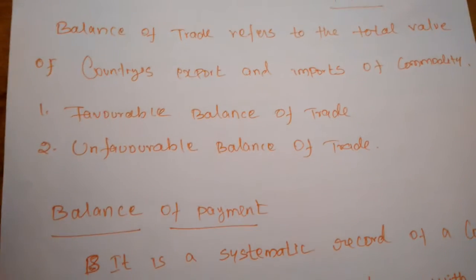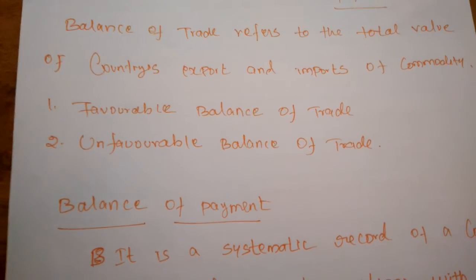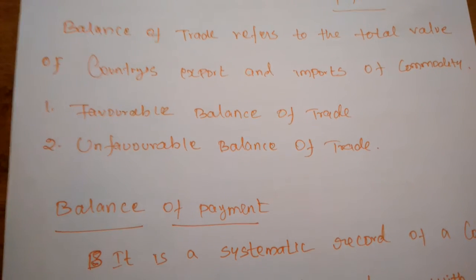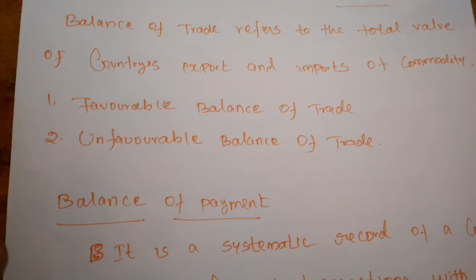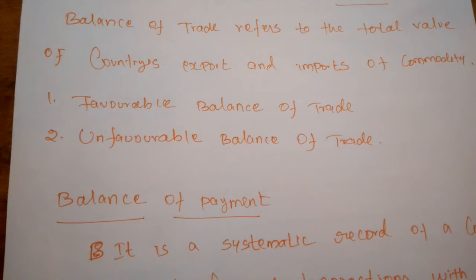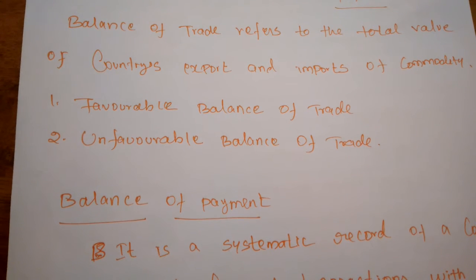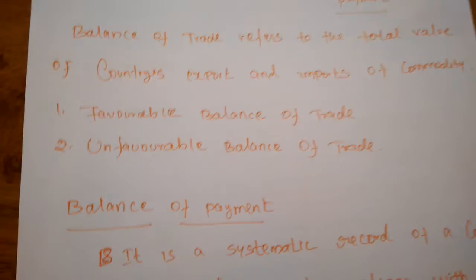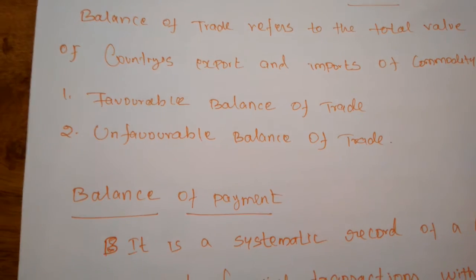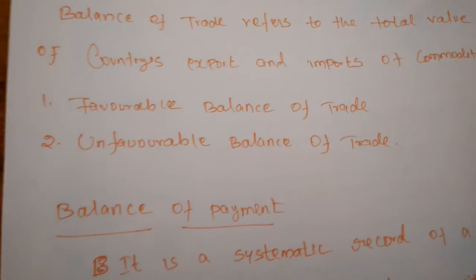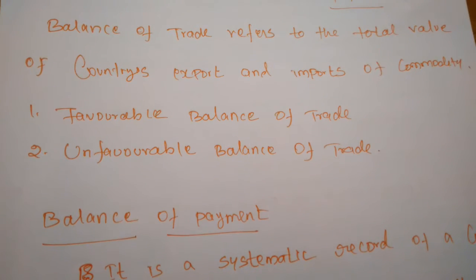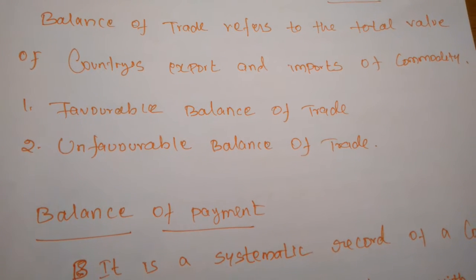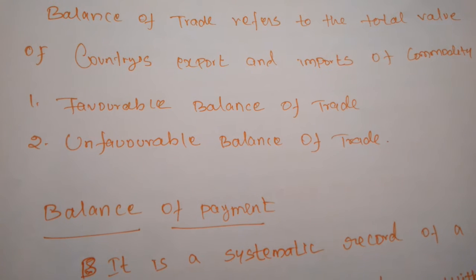The export is greater than the import. So when we have a higher level of export than import, one nation will be getting the profit only. When they are earning the profit from the trade, it's called a favorable balance of trade.